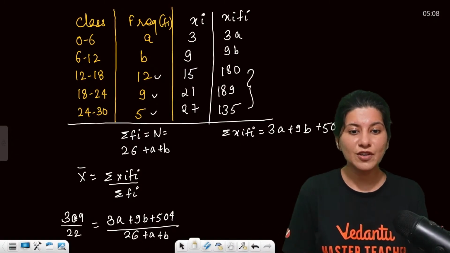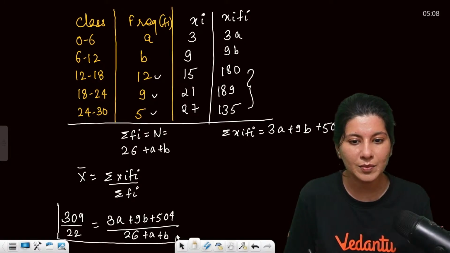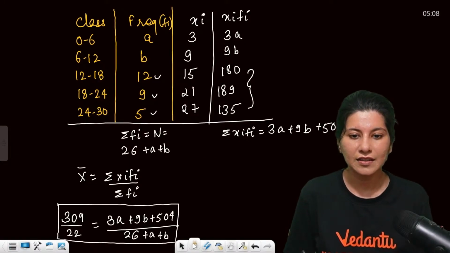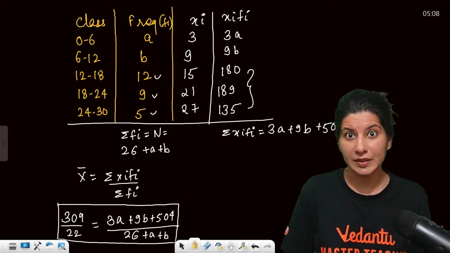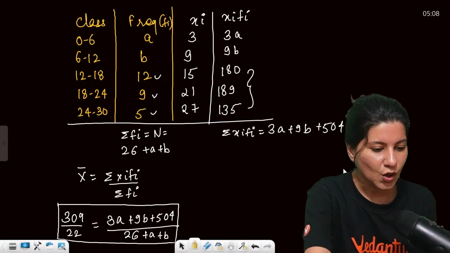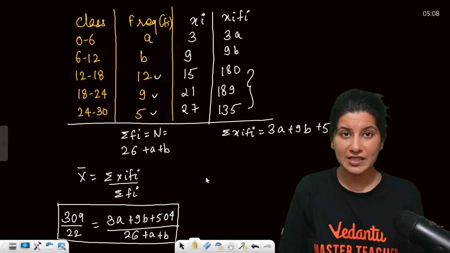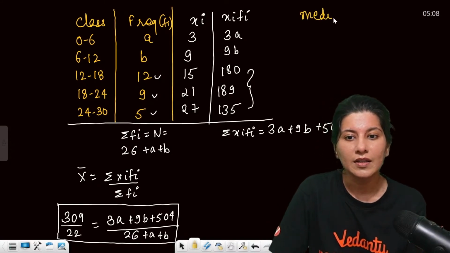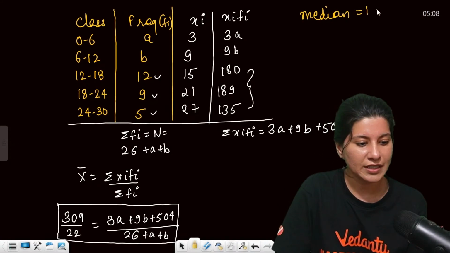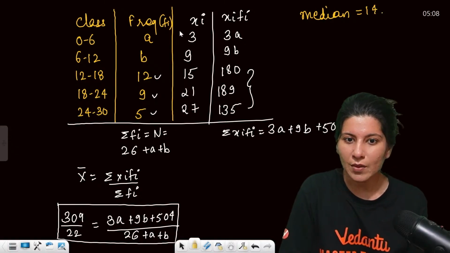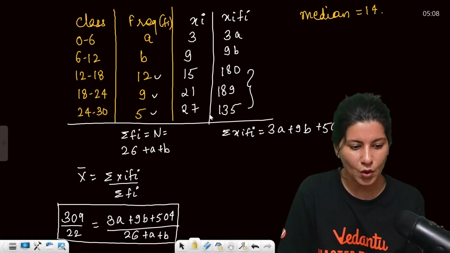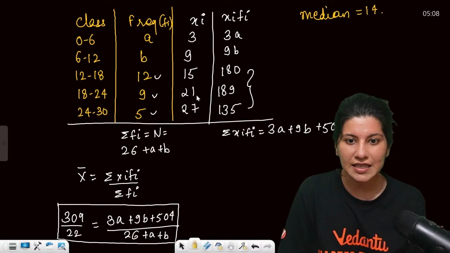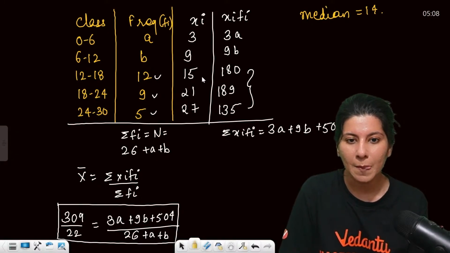So this is the first relation between a and b. Correct? All right. Now we need another relation. Now, the median they are giving as 14. Again, this is in increasing order. So the median is 14.